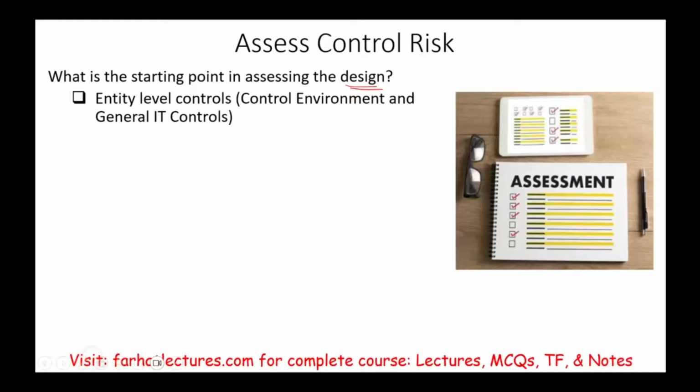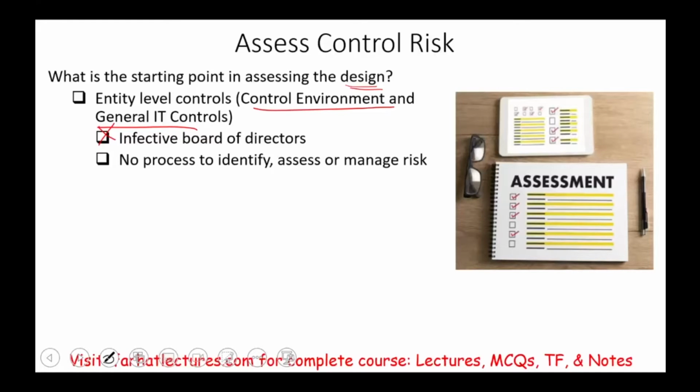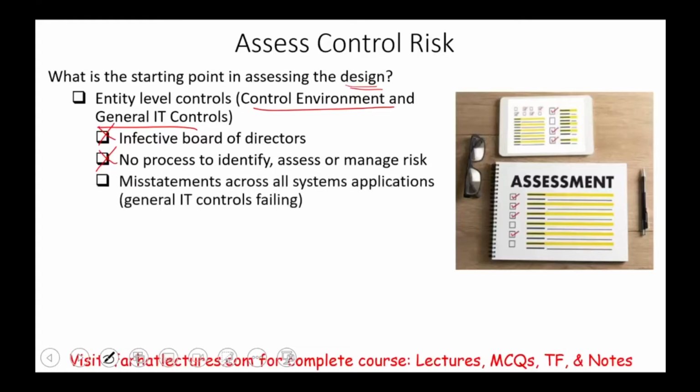And the other thing that we can look at is general IT controls. So we will start there. What are some examples that we would look at? Ineffective board of directors, if that's no good. Well, or if it's good. No process to identify, manage, or assess risk. If they don't have this, those are part of the control environment. Misstatement across all system applications because we have bad general IT controls. Our IT controls are failing. For example, we don't safeguard our assets, which is the data, or anyone can go into the system. There are no passwords. Well, or inadequate safeguard of data files. If we don't have those, forget it. We're not going to even do anything with this company.